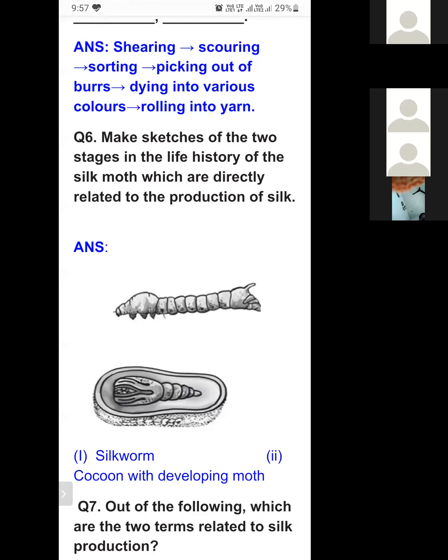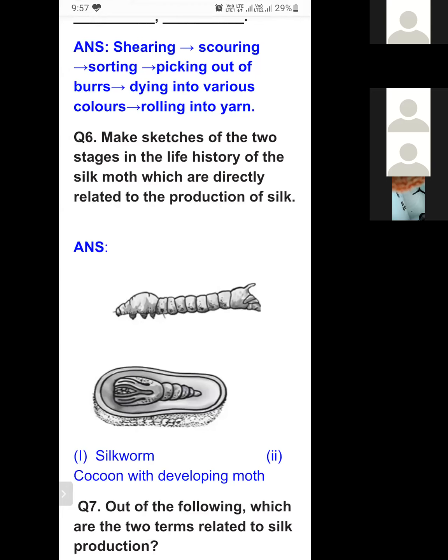In the life cycle there are two stages. First is silkworm and the second is cocoon with developing moth. These are the two stages directly related to silk production. So you have to draw only these two stages.